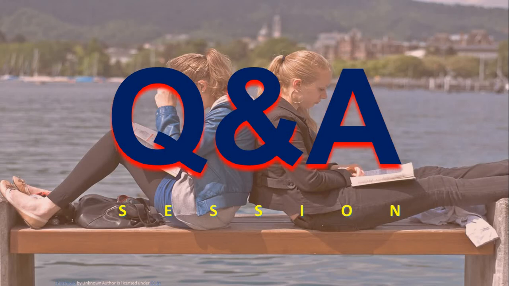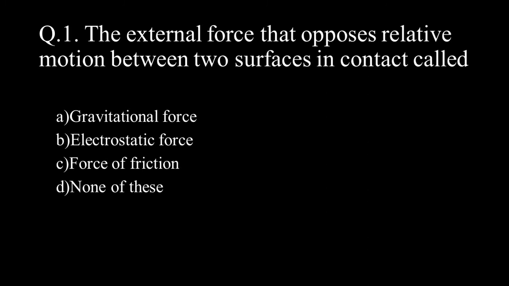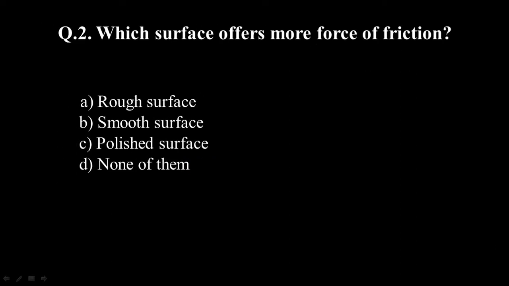Let us revise what we have learned today by answering the following questions. The first question: the external force that opposes the relative motion between two surfaces in contact is called? Option A, gravitational force; option B, electrostatic force; option C, force of friction; option D, none of these. The correct answer is option C, force of friction. Second question: which surface offers more force of friction? Option A, rough surface; option B, smooth surface; option C, polished surface; option D, none of them. The correct answer is option A, rough surface.